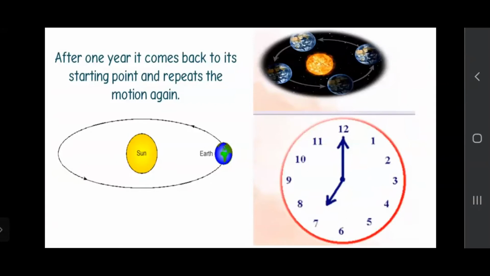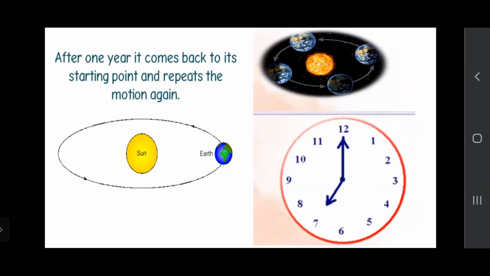Again here we can see circular motion. Earth is moving around the sun. If Earth starts from this point A, it continuously moves around the sun, and after exactly 1 year it will come to the same position. It is moving in a circular pattern, so it is known as circular motion.